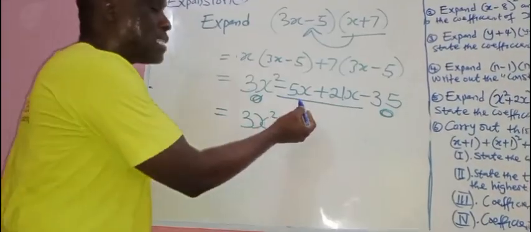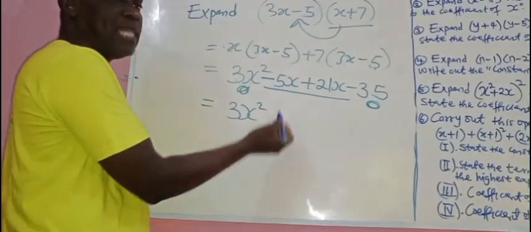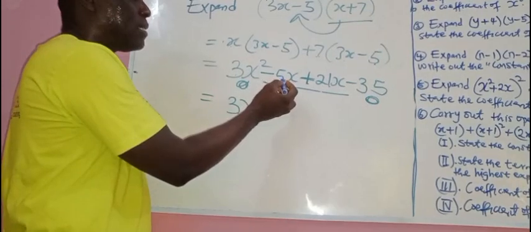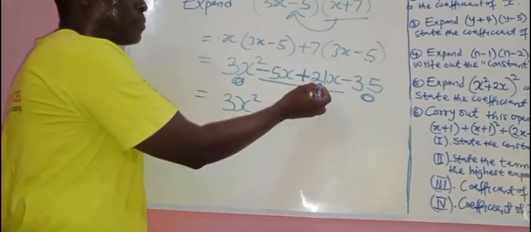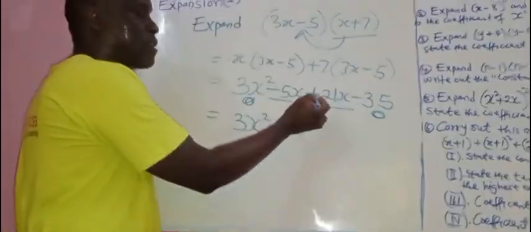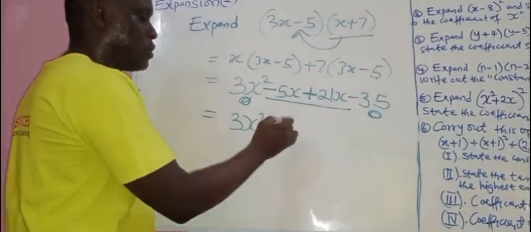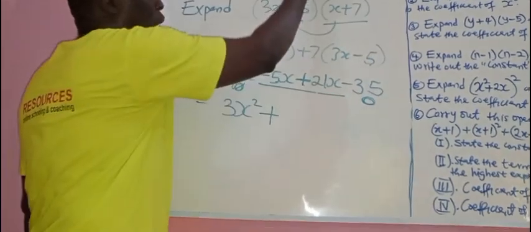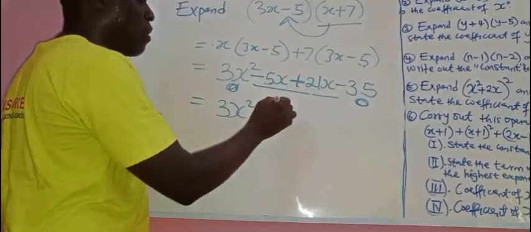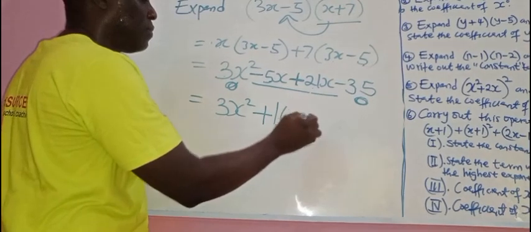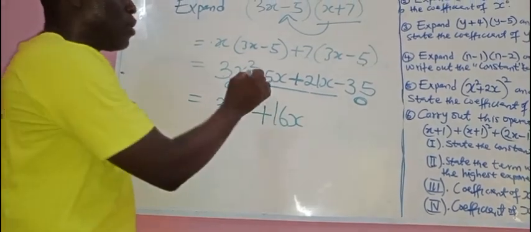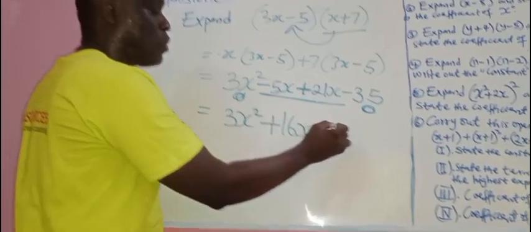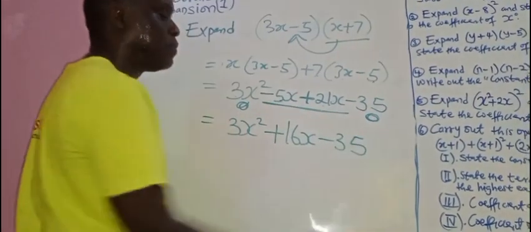Okay. Now let's look at the one that is the family. One is debit, one is credit. Is that also? Between credit and debit, which one is greater? What sign is in front of credit? You put plus. You now take away 5 from 21. That will be 21 minus 5. Is that clear? That will give you 16x. Yes. That means the whole lot of this one now is just 16x. Then this one is on its own.